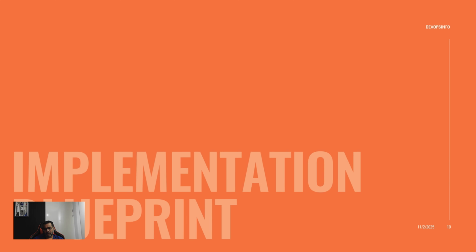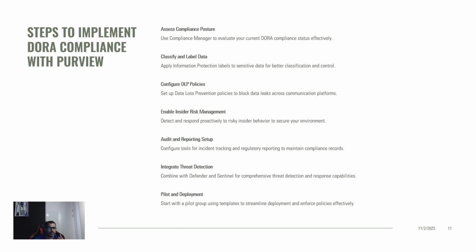So having said that, let's see how to implement the DORA compliance with the Purview for Microsoft 365. You need to have a little bit of a plan for that. It involves a structured approach. So I have just brought something which could help you. So first, assess your current compliance posture using the Microsoft Compliance Manager. And then you classify and label the sensitive data with information protection. These two things are the first ones.